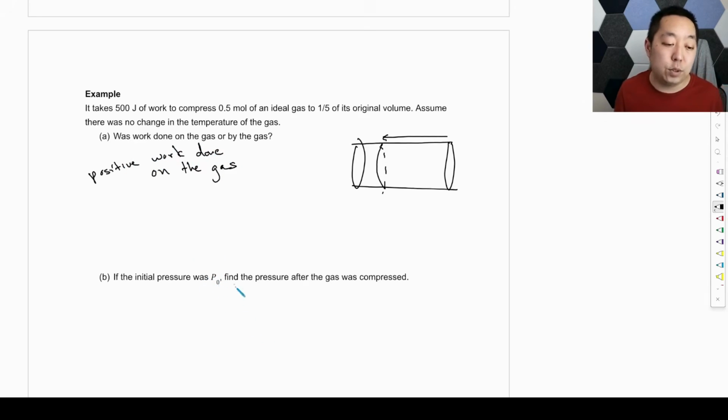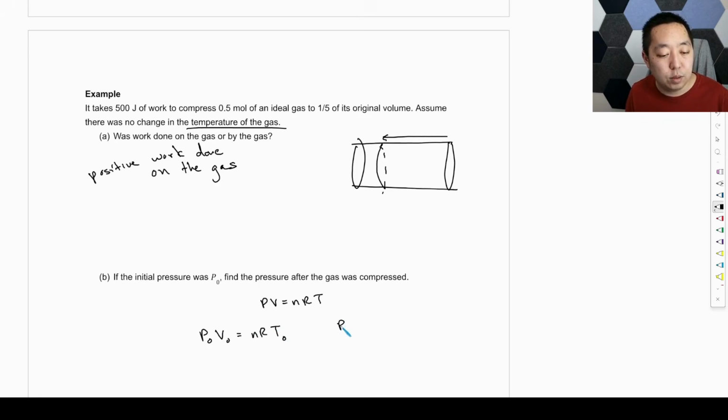If the initial pressure was P0, find the pressure after the gas was compressed. Okay, so here there was no change in temperature of the gas, so we're going to use PV equals nRT. We know that initially, P0 times the initial volume is equal to nR times the initial temperature.